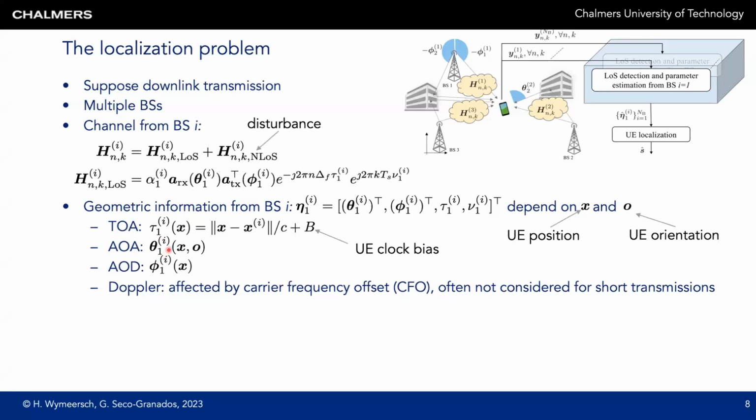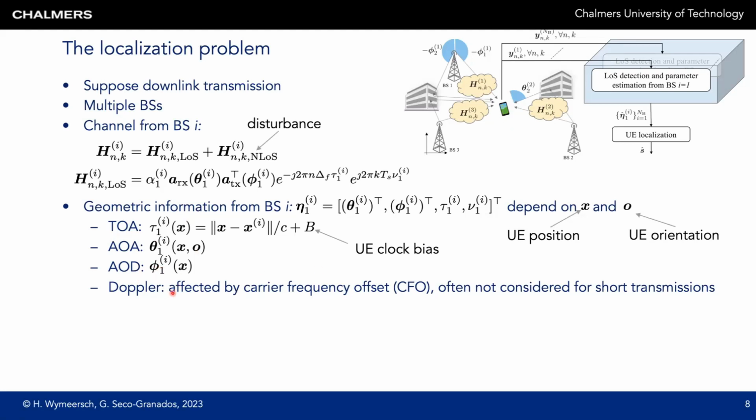The angle of arrival, theta, can be written as an expression of the user position and the user orientation. The expression is somewhat involved because it depends on the local coordinate system and the orientations involved, so I don't write it explicitly. The angle of departure only depends on the user position. You can see this by the fact that the angle of departure determines a line from the base station towards the user. If the user is in the same position but has a different orientation, the angle of departure does not change.